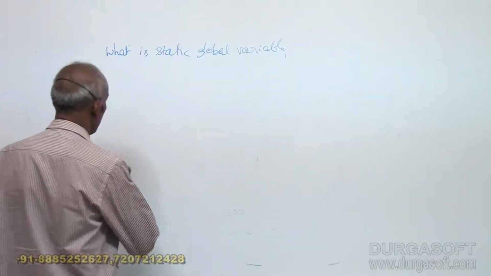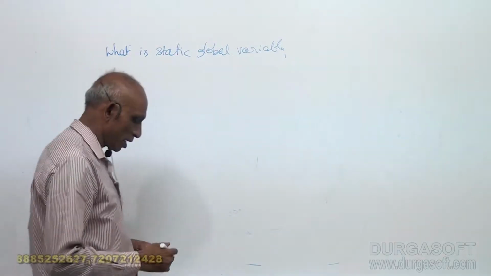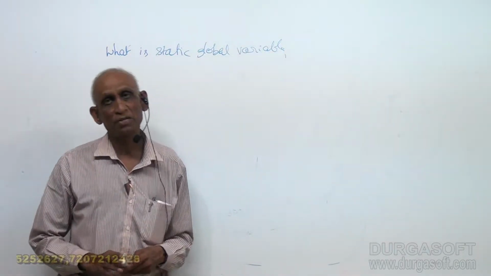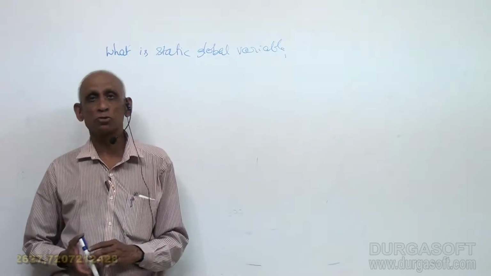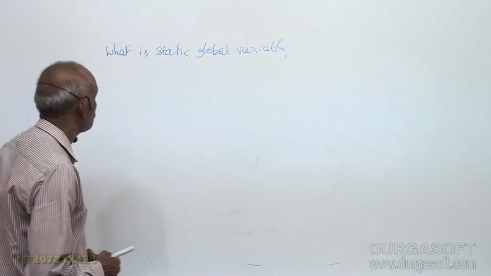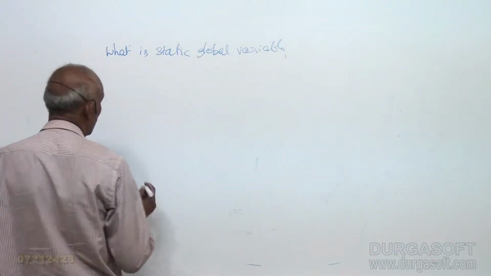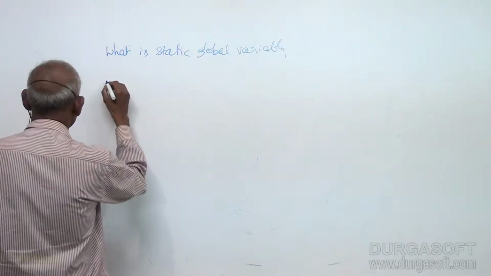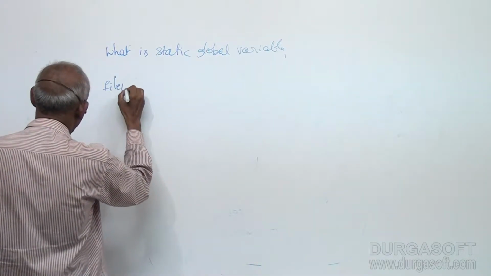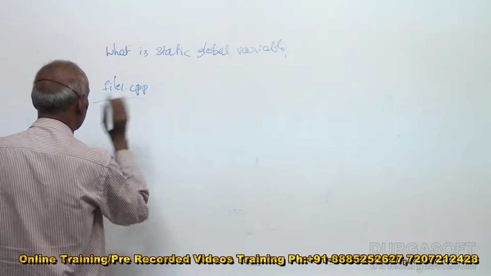So global variable means it is accessible across the functions, in all functions and in other files also. Let us take an example of a global variable which is used in other files. Suppose file1.cpp.